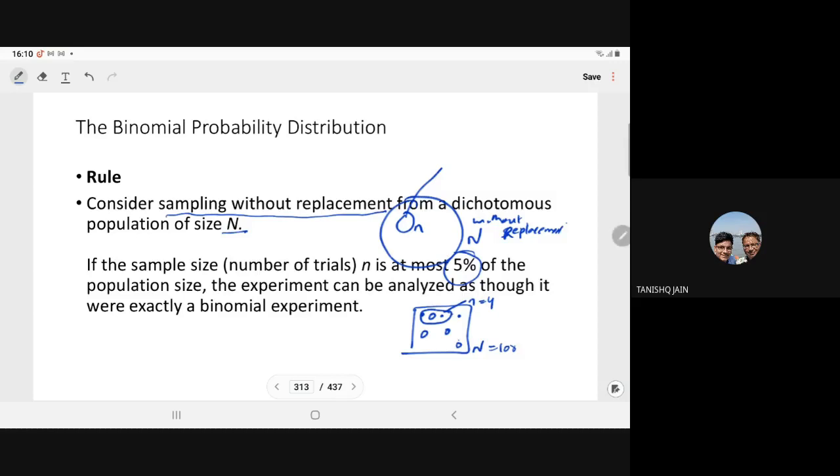Actually, here we are taking n equal to 100, but it is true for a big number. So we assume that even without replacement, sampling will not alter the characteristic of the population. For that only we take 5%. Characteristic means trait, the number of white dots, the number of black dots. That will not alter much.